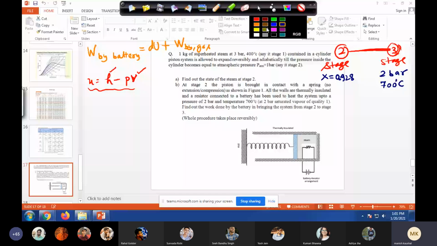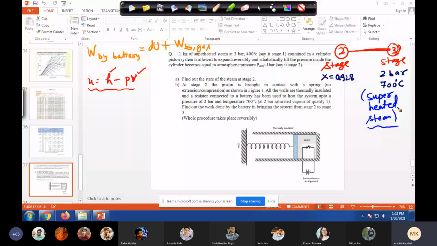If anyone has missed this, you can ask me, because that's why in this whole class I'm only solving one problem, so that you should get familiar with how we use these tables. Again, as Tanma said, you go to the 2 bar saturated steam table, the pressure table. At 2 bar, the saturation temperature is 120.23, whereas your temperature is 700. It simply means that you are already beyond saturated steam. You are in the superheated regime.